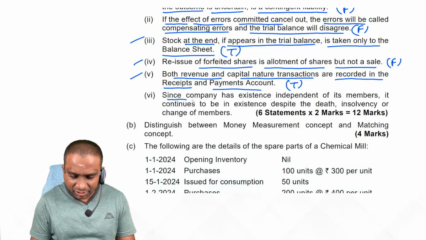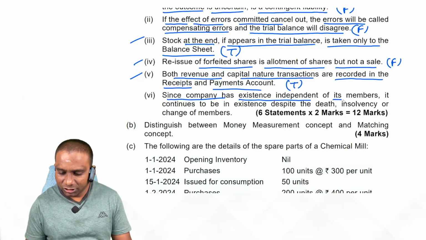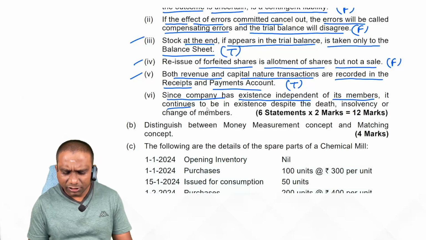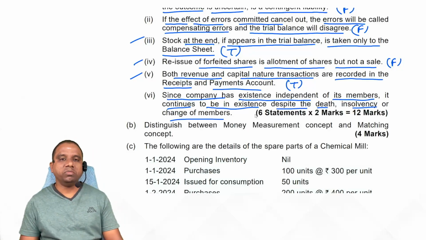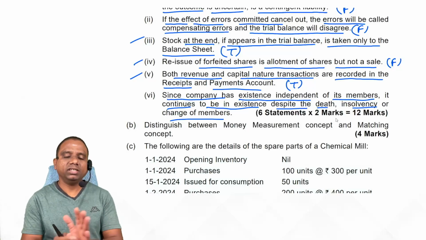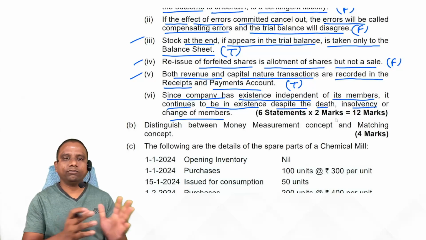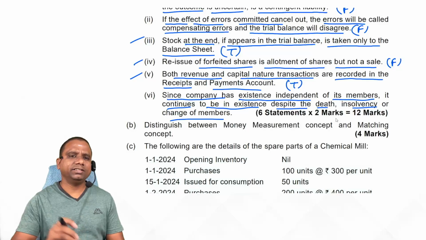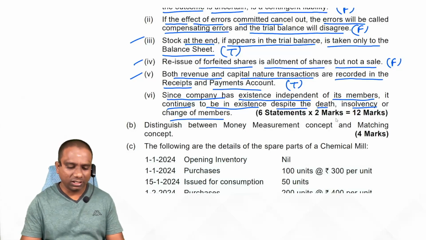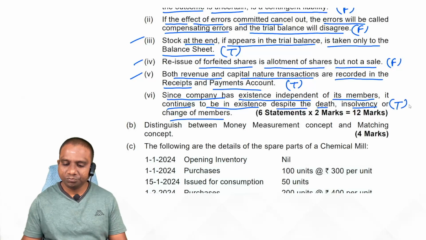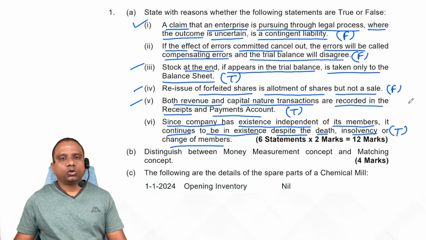Next one. Since a company has existence independent of its members, it continues to be in existence despite the death, insolvency, or change of members. Yes, it is true, because a company has a separate corporate legal entity from its members. So the members' death or insolvency will not affect the company's existence. So the given statement is true, students. So these are the true or false statements.